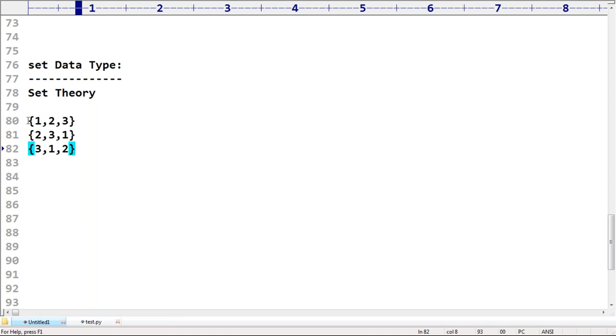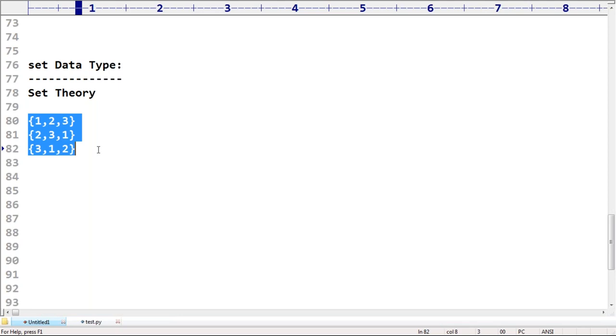So can you please tell which is the first element? Please respond. One? How are you telling that the first element is one? It is not. You can't tell. If it is not one, then two; if it is not two, then three. Don't say that.